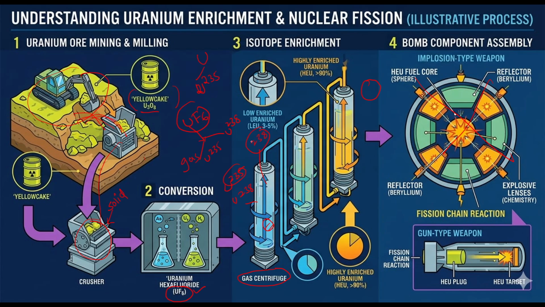Uranium 238 will come out and uranium 235 will remain in the cylinder. Here the doubt will come. Uranium 238 has more weight and uranium 235 has less weight. So according to our knowledge, uranium 235 should come out. Why? Because the one with low weight should diffuse very fast, should move fast. Yes, you are right. Uranium 235 is supposed to come, but uranium 238 only will come.